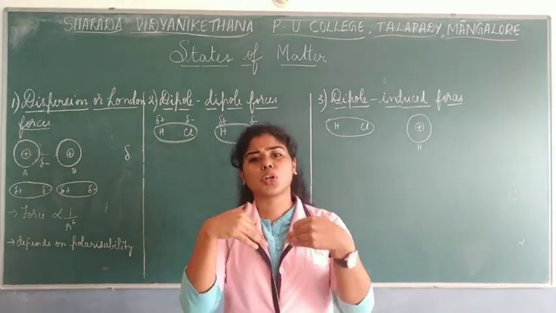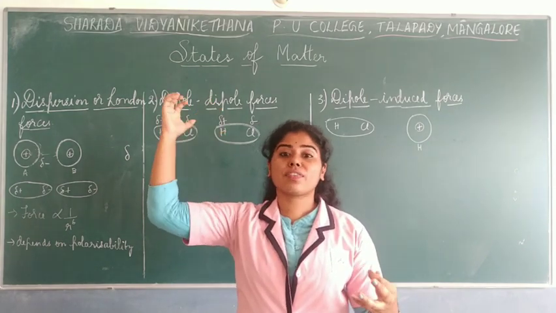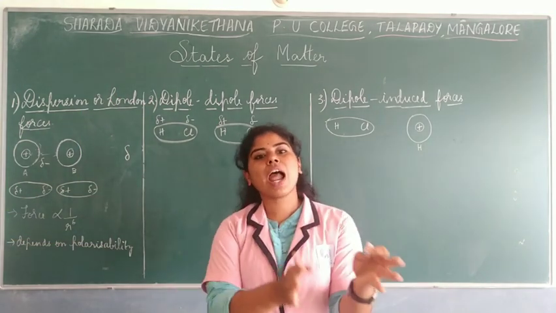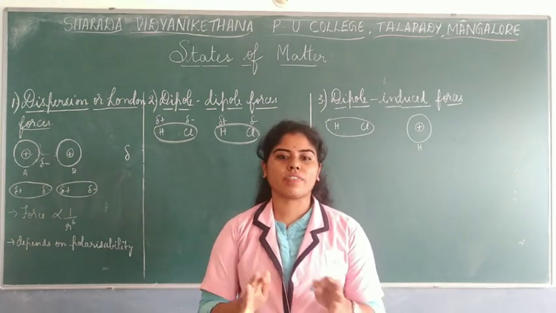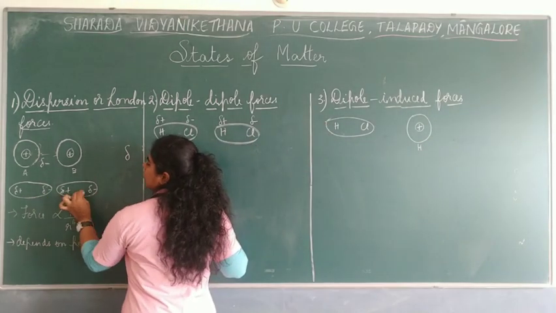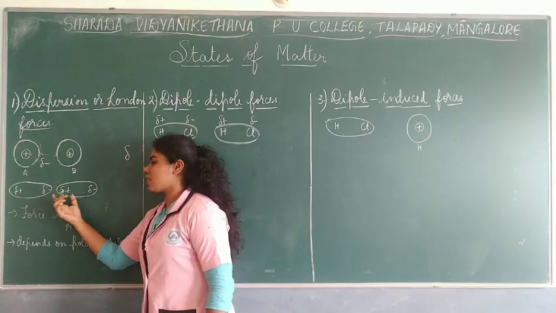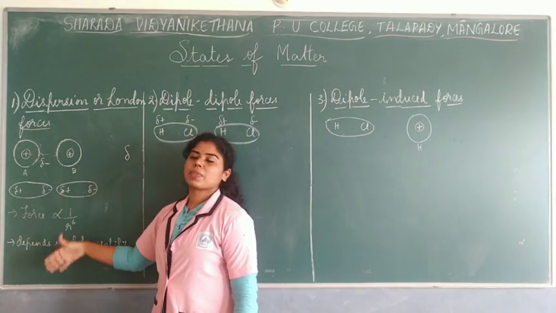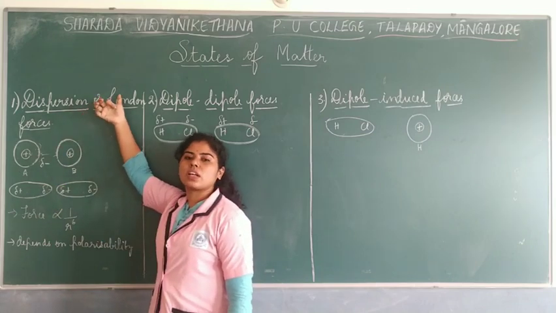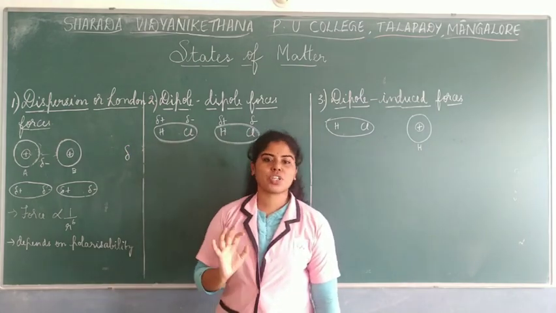Induced in the sense, they have produced the dipole themselves. There was no other force interacting from the other side. These were the atoms which had the distortion of the symmetry of their electrons. So this is how the dipole is being formed. Okay, and these dipole forces are said to be the weakest forces. And as this was developed by a scientist named Fritz London, it was given the name London forces, or this is also called dispersion forces.